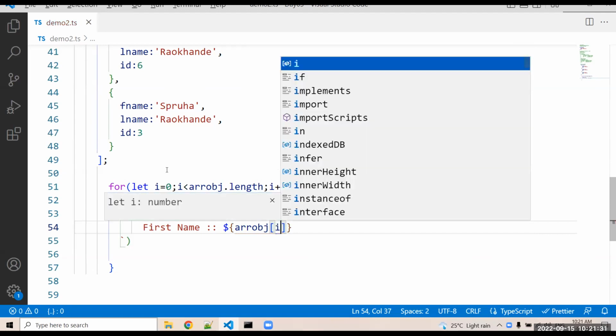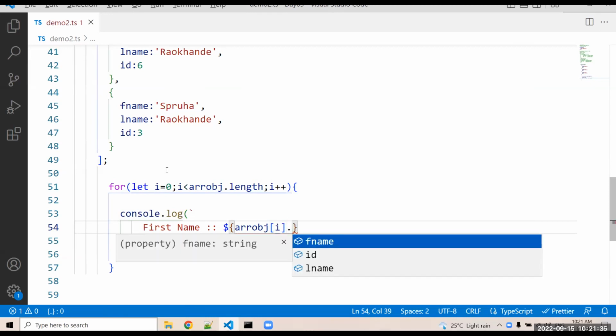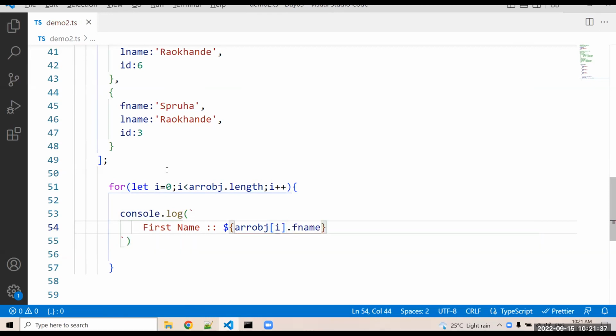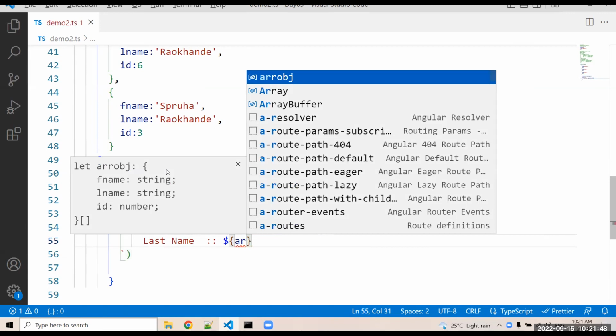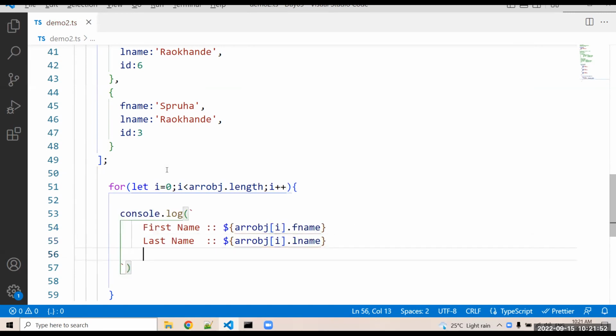That is i. Okay. Then we use a dot operator. Dot, the key name is fname. Same for last name. Then dollar curly bracket, same. Here obj of i dot lname. Correct, Kritika? Kritika, are you online with me? Yes, sir. Okay. Now tell me how we can access ID.